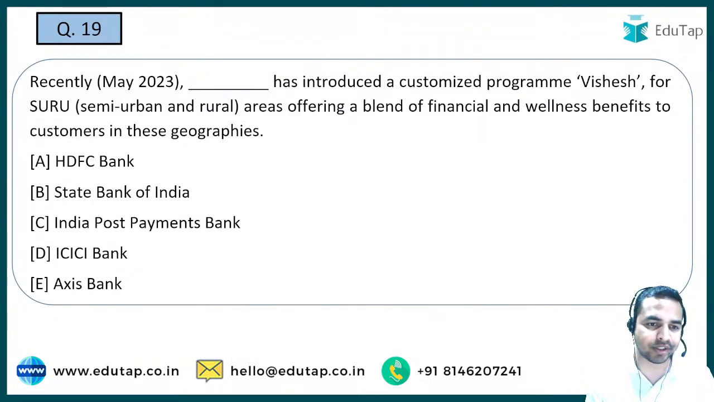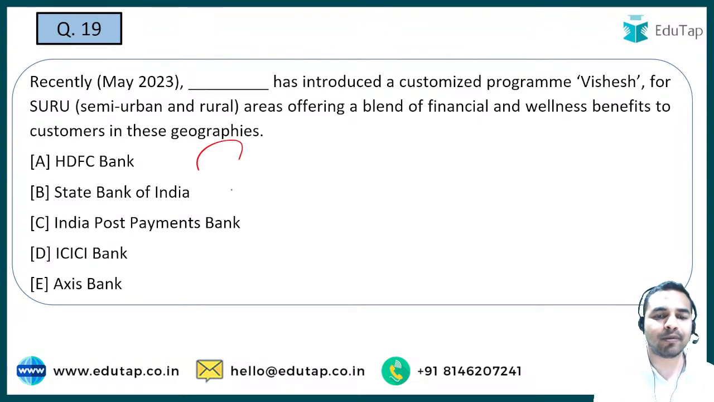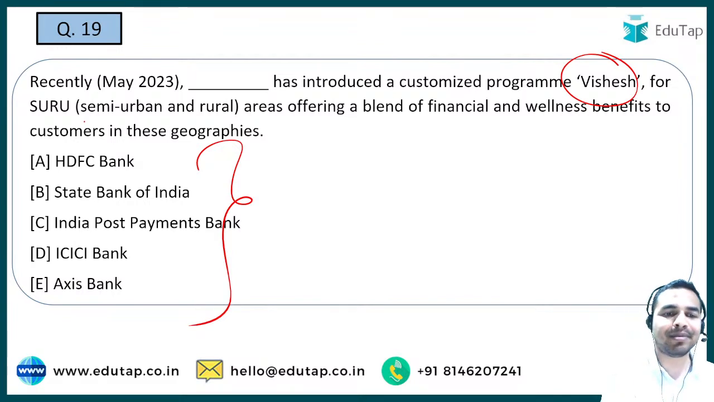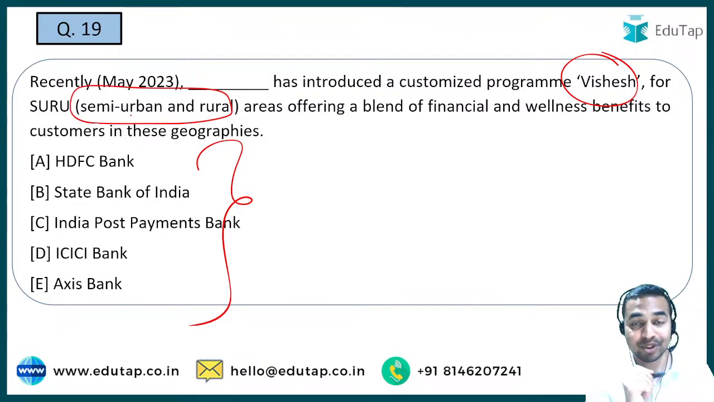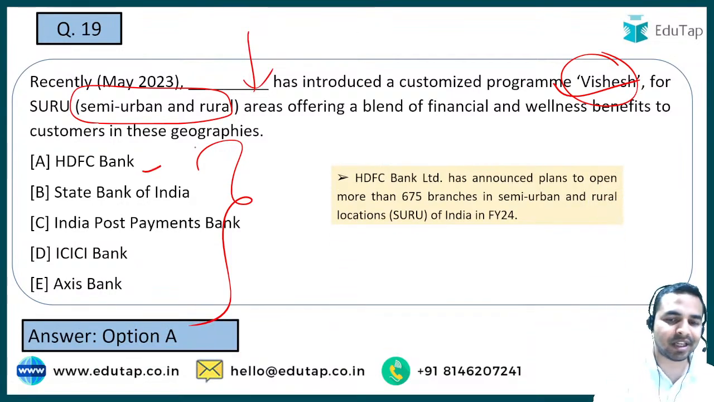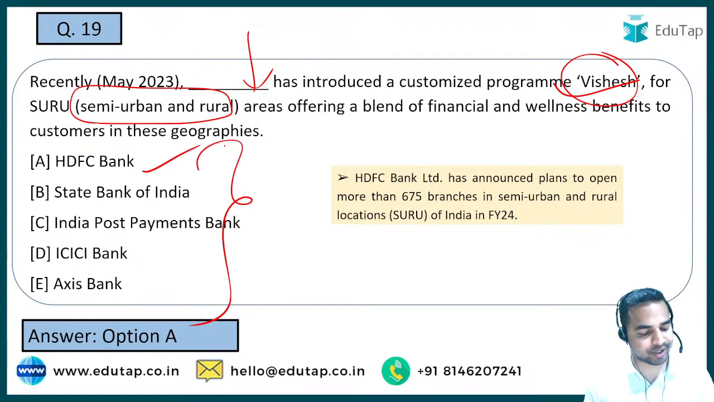Let's move on to the next question, and here guys you are required to tell me the name of the bank which has introduced a program that is Vishesh. और guys इस विशेष प्रोग्राम के अंदर they will be offering a blend of financial and wellness benefits under the Shuru areas. And what are these Shuru areas? These are semi urban and rural areas. तो यहाँ पर शुरू के ऊपर भी एक क्वेश्चन बन सकता है, प्रोग्राम का नाम पूछा जा सकता है, दैट इज विशेष, और क्वेश्चन के अंदर है कि वो बैंक का नाम क्या है जिसने इसको इंट्रोड्यूस किया है, एंड द नेम ऑफ द बैंक इज HDFC बैंक. दैट इज द राइट आंसर टू दिस क्वेश्चन.